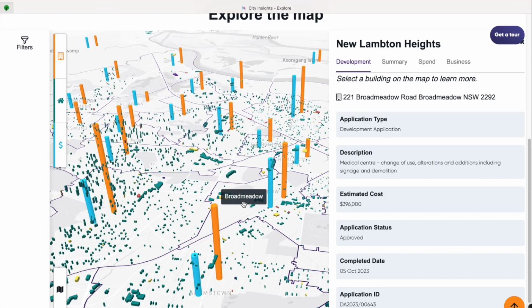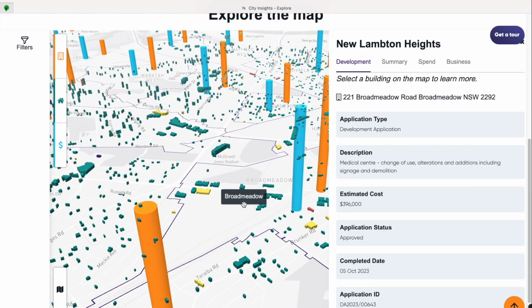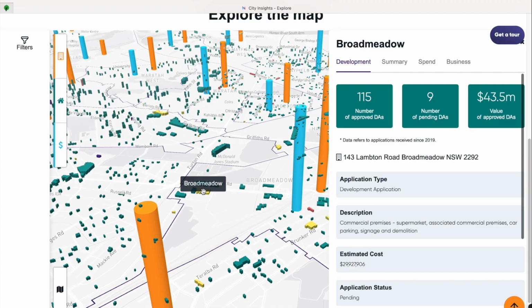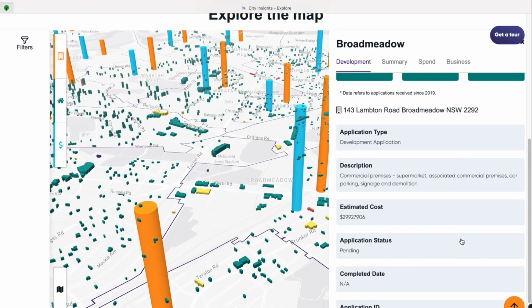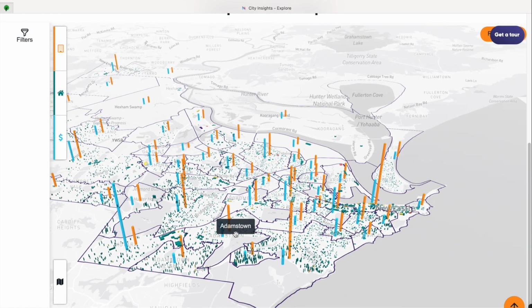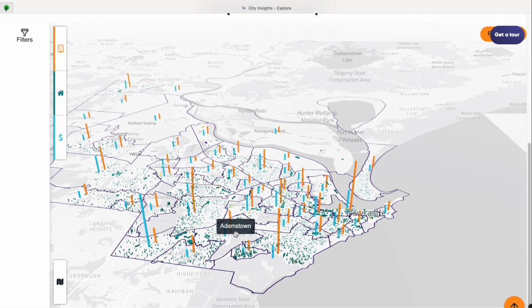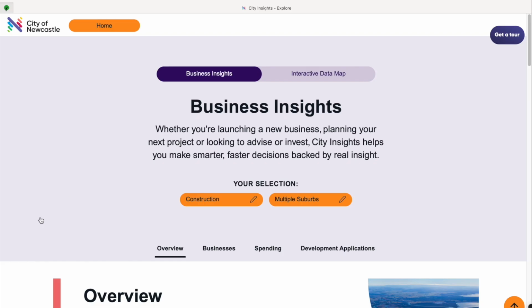With this knowledge, James feels more confident about the future of his company. He can access pipeline visibility for local development applications, understand the growth potential of precincts, know where demographic and economic changes are, and choose the right suburb to establish operations.